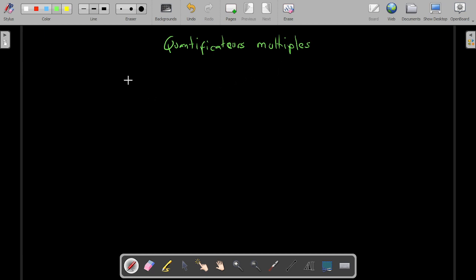So let's get started. Now, suppose we had the proposition for every x in the set A, and for every y in the set B. When is the proposition Pxy going to be true? Well, this is going to be easy. The proposition is going to be true if any element x taken from the set A and any element y taken from the set B verify the property Pxy.